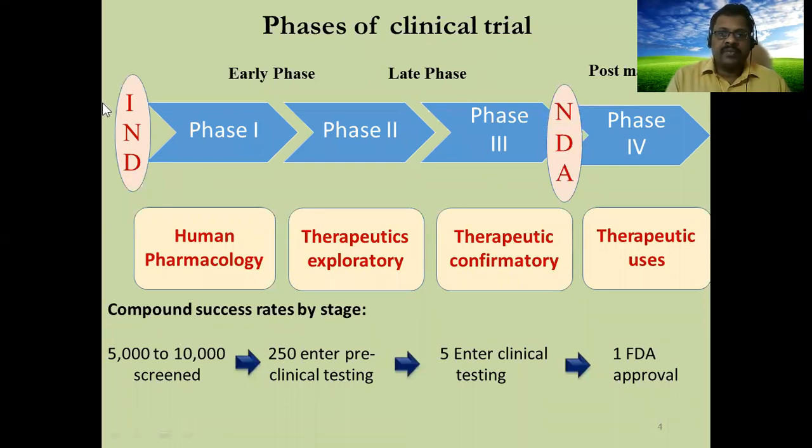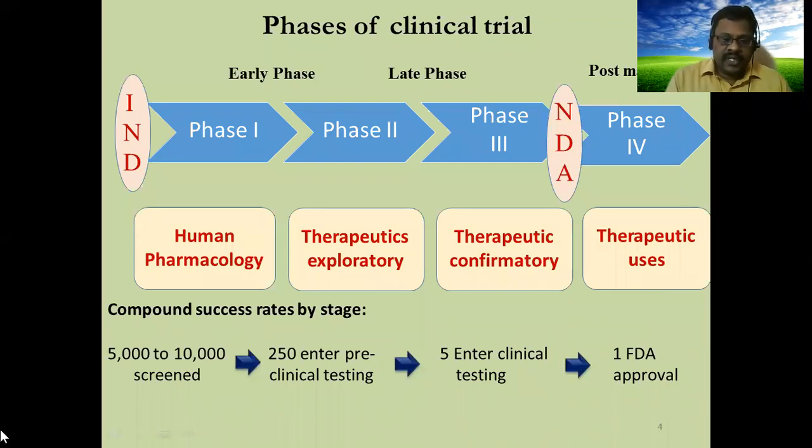Initially, once after animal experiments, when safety is proven in animal studies, then we will apply for an investigational new drug status, and then we proceed to phase 1, phase 2, and phase 3. Here we mainly concentrate on human pharmacology, therapeutic exploratory in phase 2, and in phase 3 therapeutic confirmatory types of studies we do, and then finally we apply to mankind for therapeutic use. So this is the overview of clinical trial phases.